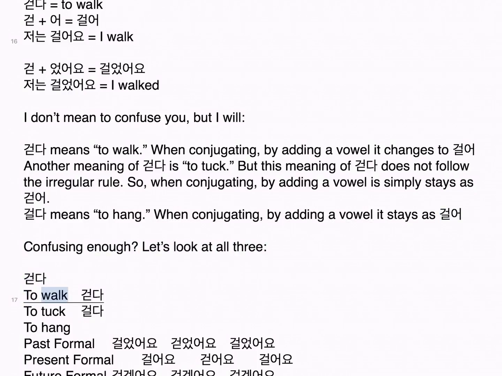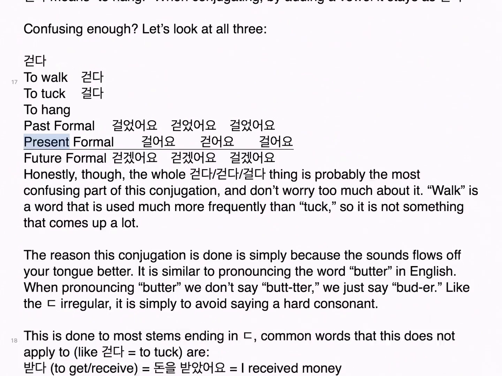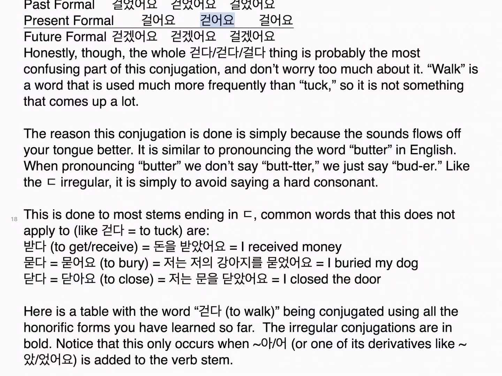Let's look at all three. 걷다, to walk; 걷다, to tuck; 걸다, to hang. Past formal: 걸었어요, 걷었어요, 걸었어요. Present formal: 걸어요, 걷어요, 걸어요. Future formal: 걷겠어요, 걷겠어요, 걸겠어요. Honestly, though, the whole 걷다, 걷다, 걸다 thing is probably the most confusing part of this conjugation, and don't worry too much about it.